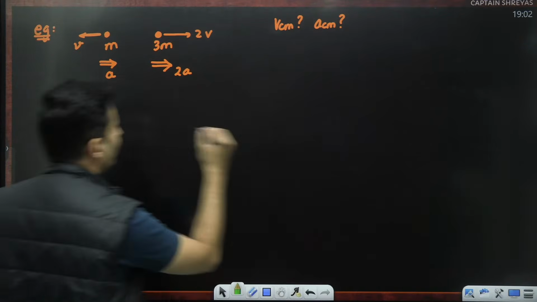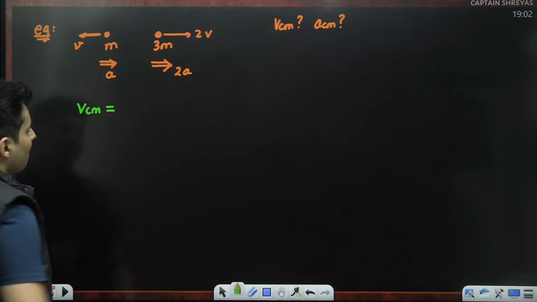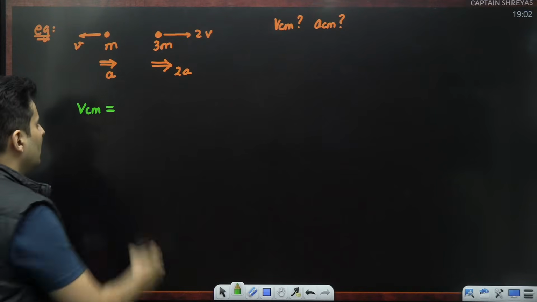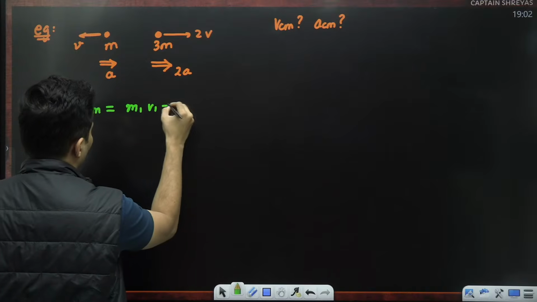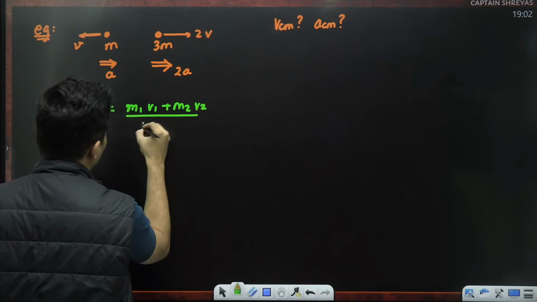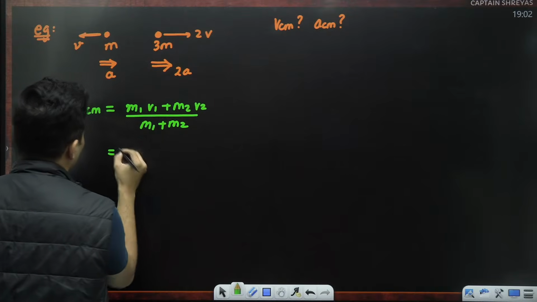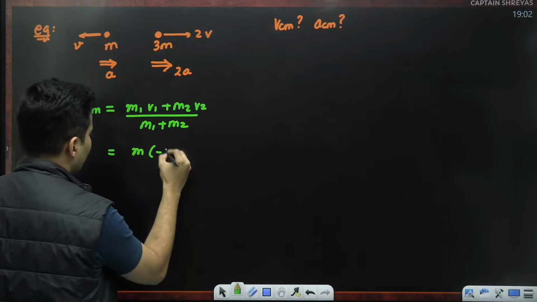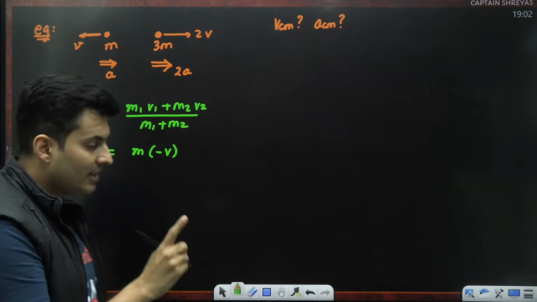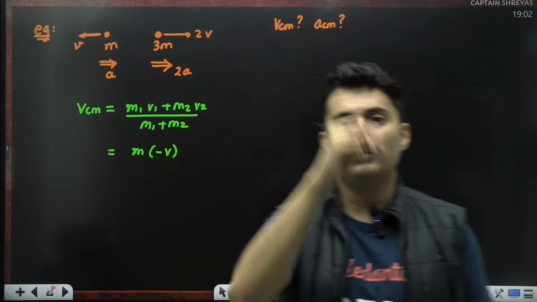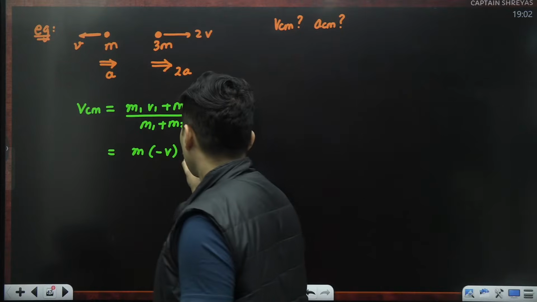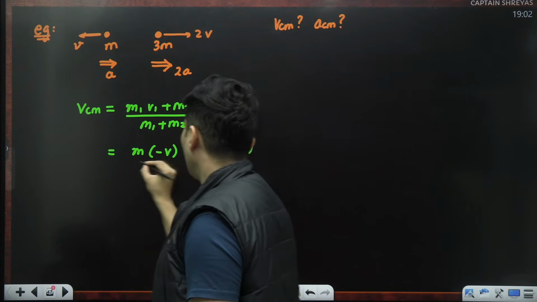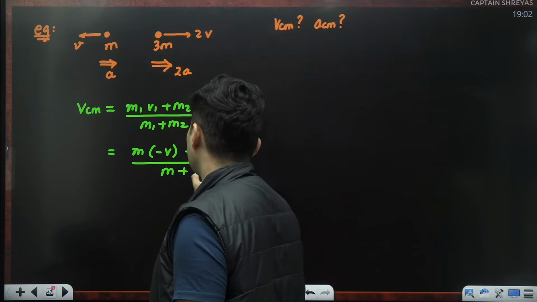Let's start with the velocity of the center of mass first. The masses are shown, velocities and accelerations are also given. Our formula is m1 v1, only two masses are there, so only two terms, upon the total mass. What is mass 1? It is m. What is velocity 1? It is negative v, because it is in the opposite direction. Remember, it's a velocity, it's a vector, so direction matters. Sign will matter. Plus mass number 2, 3m, velocity number 2, 2v. Whole thing divided by the total mass, m plus 3m.